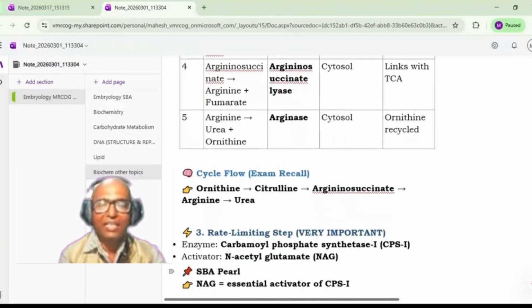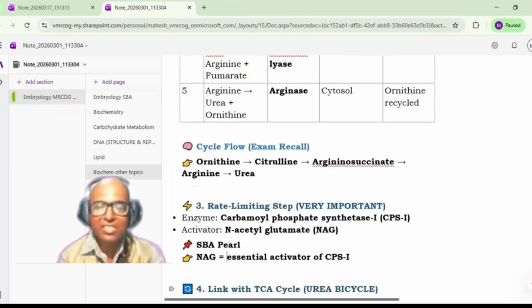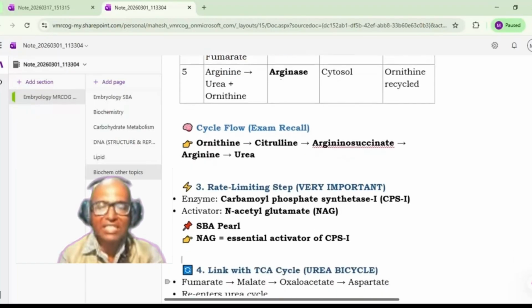Okay, so the rate limiting step is the most important step. Here the enzyme responsible is carbamoyl phosphate synthetase, CPS1, and for this enzyme an activator is required, and the activator is NAG, that is N-acetyl glutamate. Overall this urea cycle happens in the liver, so please do not answer kidney as a location. It takes place in the liver. The activator for CPS1 is NAG, that also you should remember. That is the essential activator for CPS1, N-acetyl glutamate.